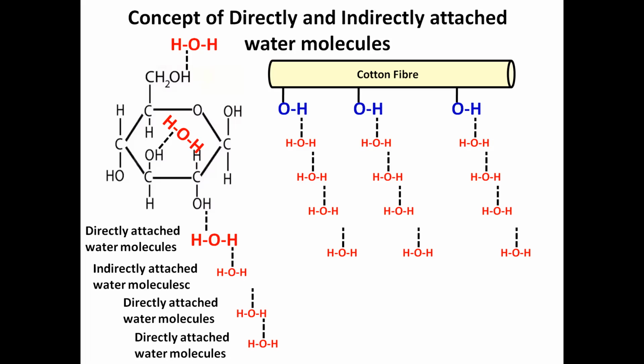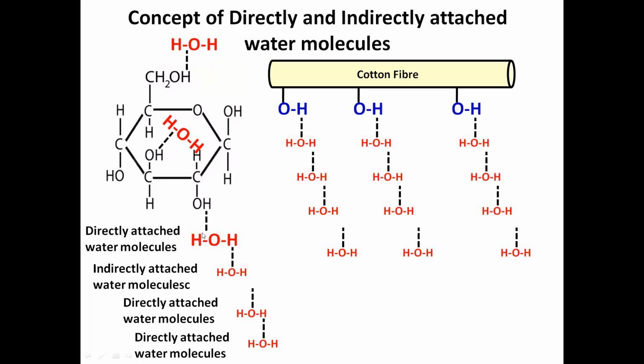So suppose all 3 hydroxyl groups have absorbed water molecules. Now another concept is directly attached water molecules and indirectly attached water molecules. Here you can see this gold one. This is directly attached to the hydroxyl group. This is called directly attached water molecules.